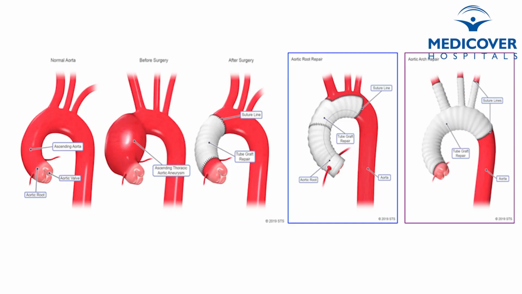Sometimes we have to replace the arch. Arch surgeries are very complex surgeries because we cool the patients to 18 degrees Celsius, and we put tubes in the neck vessels which supply blood to the brain, to give blood while we are cooling. So we do the surgery, and once the surgery is finished, we start rewarming the patient. During this procedure, only the brain gets blood supply, and the whole body is completely cool. Once we finish the surgery, we start rewarming, and then the heart starts beating, and the patient also is rewarmed.